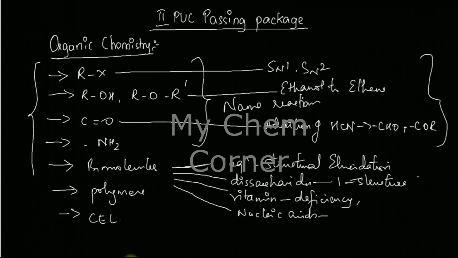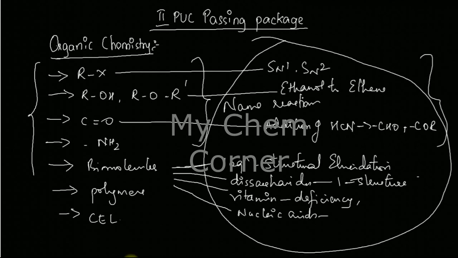At least these points that I wrote on this side of your screen, please make them thorough, because these are something that will be there. Apart from this, even if you don't make the other things thorough, make sure that physical and organic chemistry is thorough. At least these points will help you score a better percentage in your exam. Alright, so this was all about the passing package.